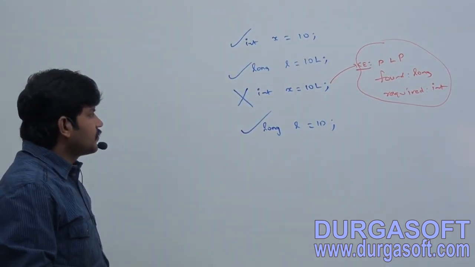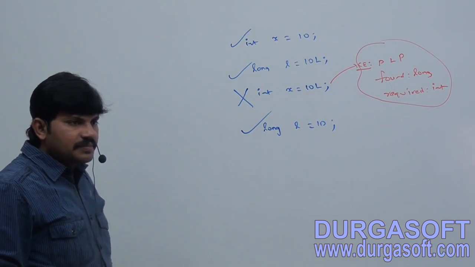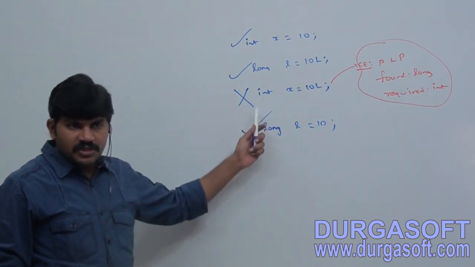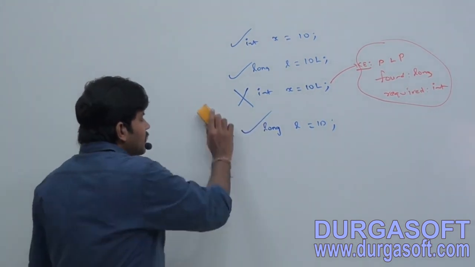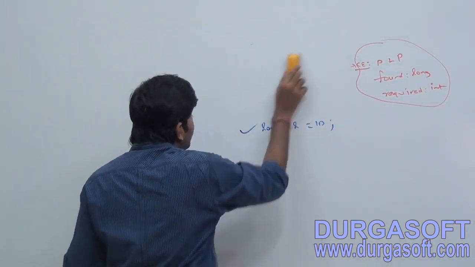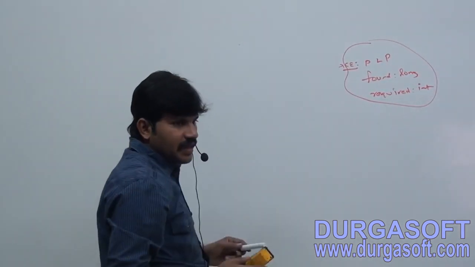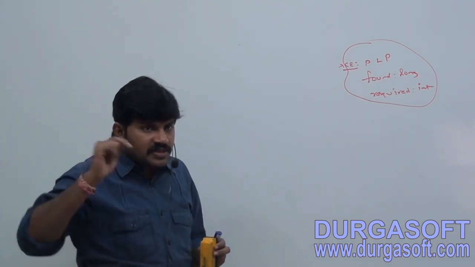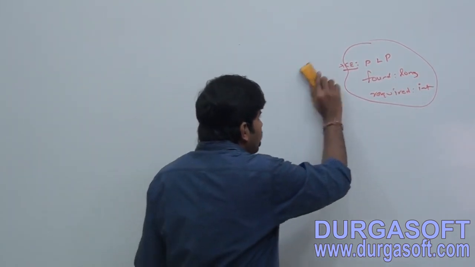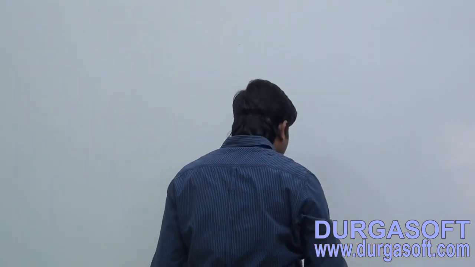Okay, this is long l is equal to 10. Any explanation is required? Okay. Next, sir, by default every integral literal is what type? Int type. Sir, I want to specify explicitly as long type. How we can specify? By suffixing with a small l or capital L. Now my target is, sir, can you please consider this integral literal as byte type? Are you getting, boss? It's a byte value, it is a short value. How you can specify?